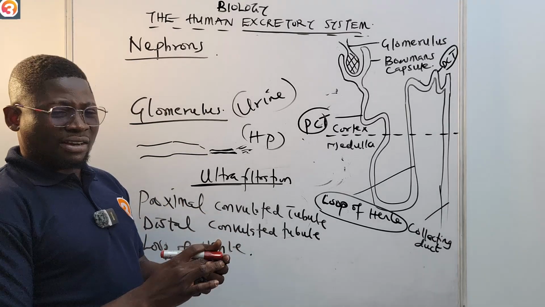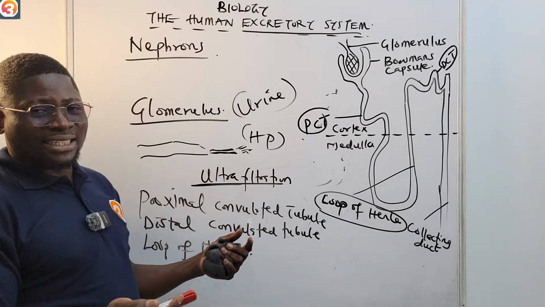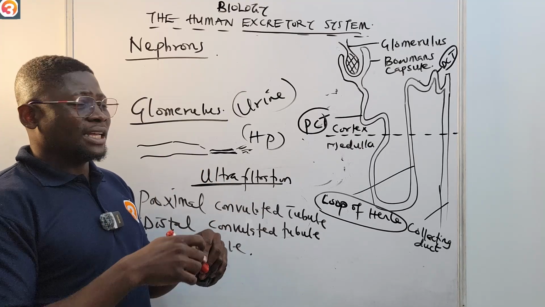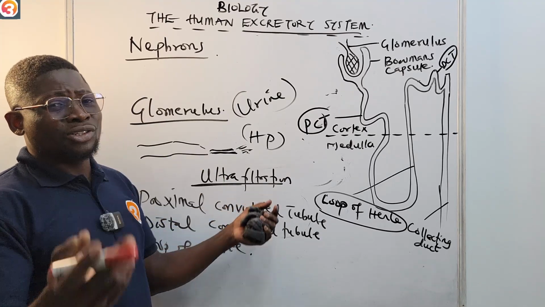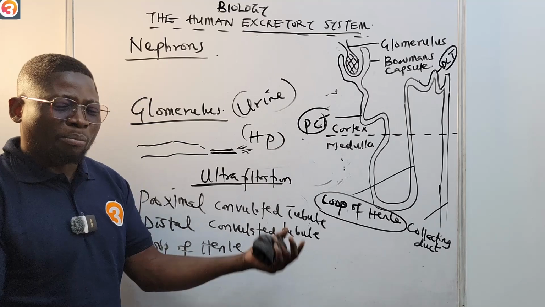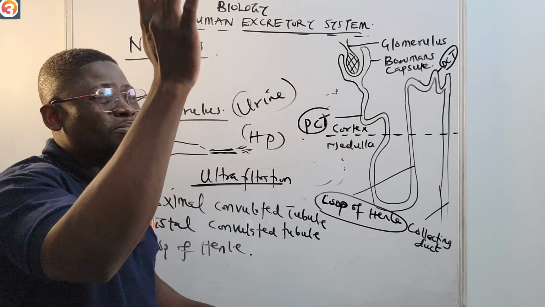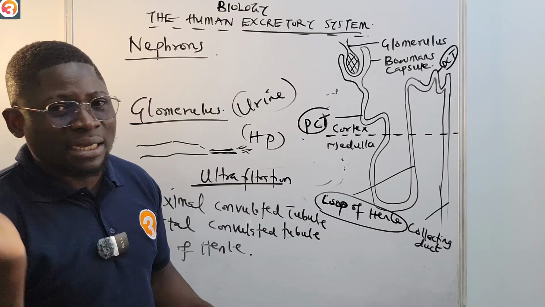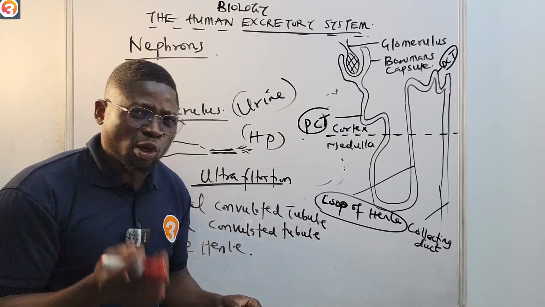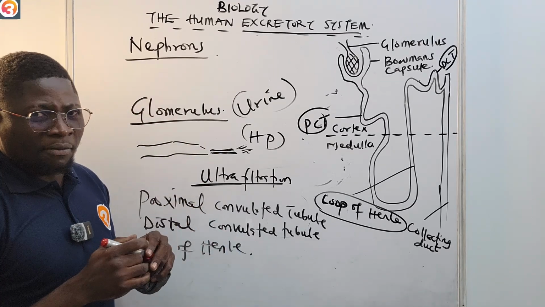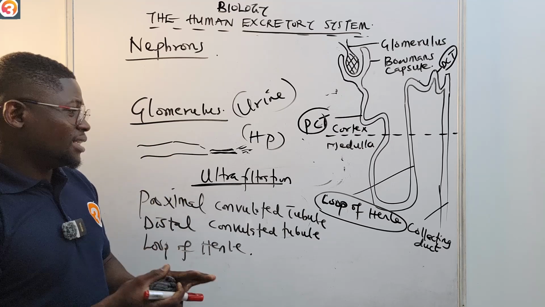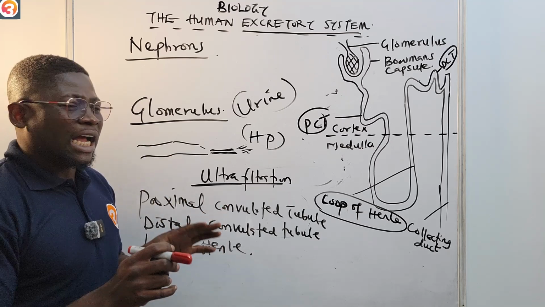Okay, and the nutrients, for example, the amino acids, the carbohydrates, the glucose, rather the electrolytes, the ions are reabsorbed back into what? To the blood, because in the nephron there are so many blood vessels and capillaries present, so it can easily be reabsorbed into the bloodstream again. So that's basically what happens. These three parts help in that reabsorption.